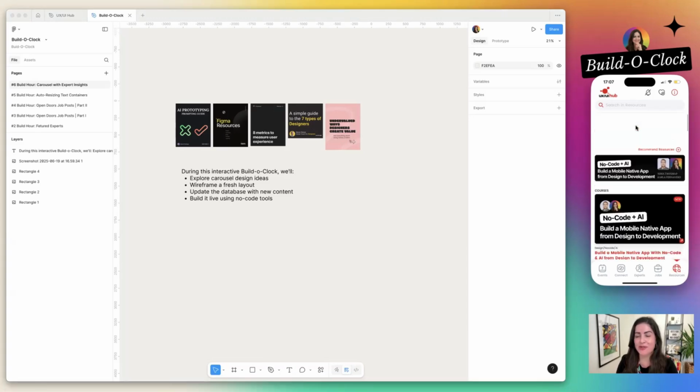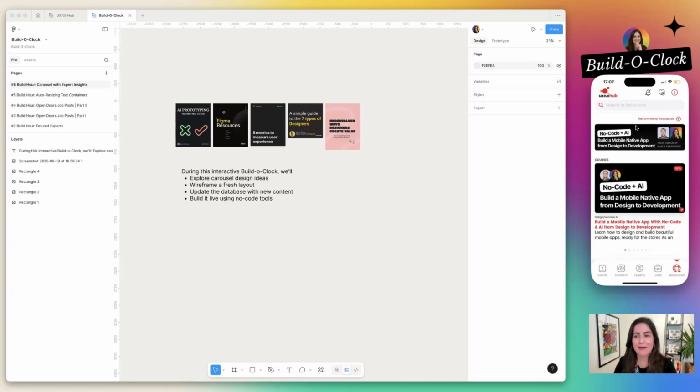So now I'm showing here on the right side my phone. And what we have today is courses. And let me pause here. I am giving a course with Nima on Maven for 4 weeks for you to be able to build apps exactly like this one that you have been using already. If you did not download the UX UI Hub, look in the comments for the link. And if you are watching the recording, you have it in the description.